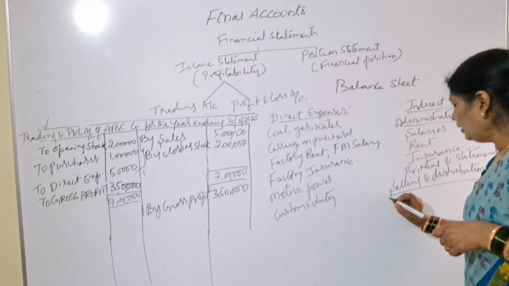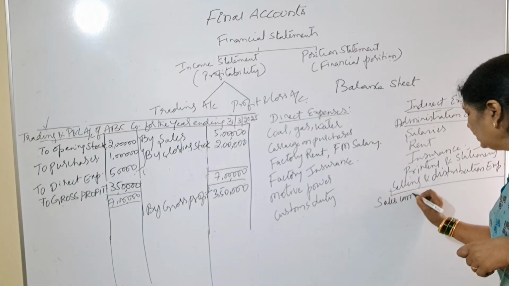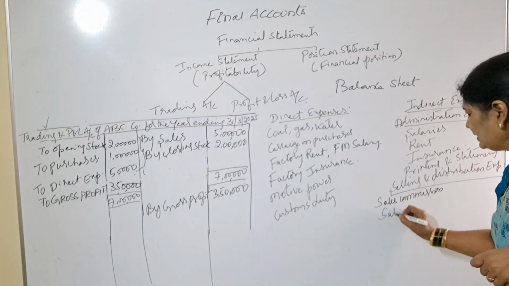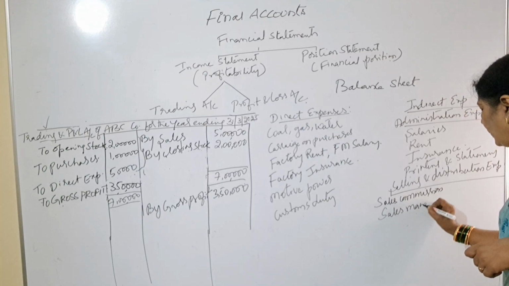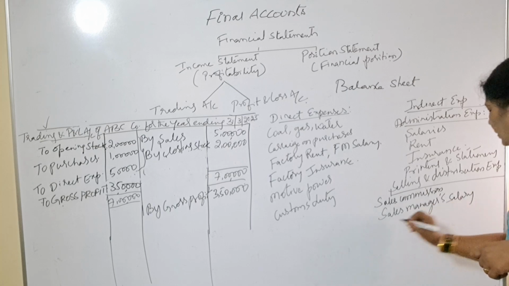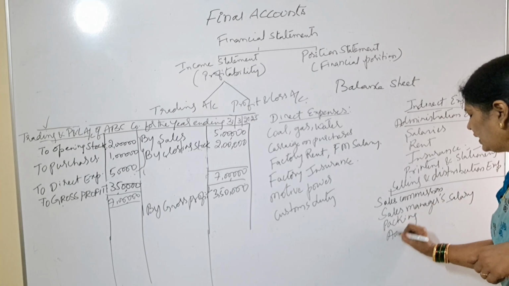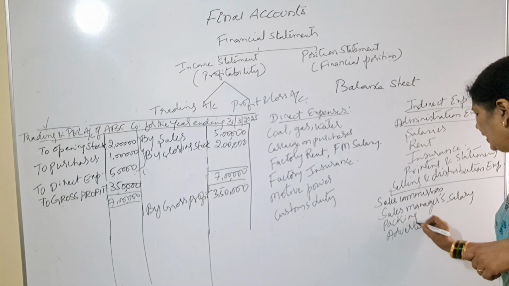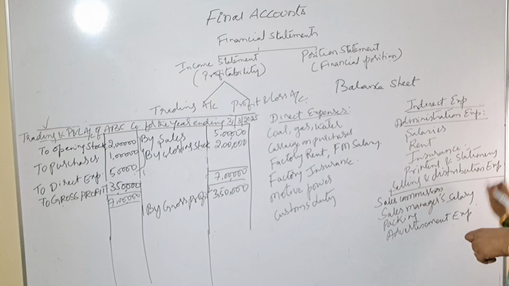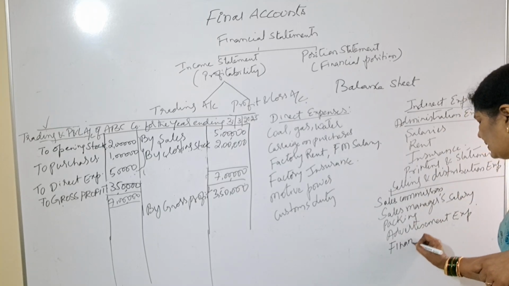Whatever expenses we incur, we write here: sales commission, sales manager salary, right? Next, packing, advertisement expenses also will come under selling and distribution expenses.